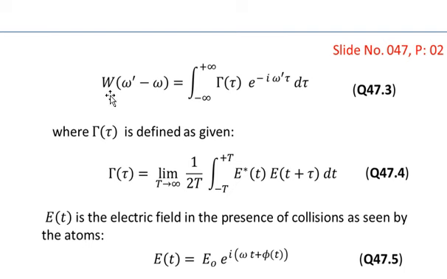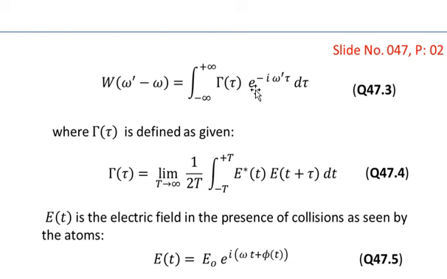So we have capital W as a function of omega prime minus omega, and on the right hand side we have an integral. This integral is actually the Fourier transform integral, representing the Fourier transform of gamma of tau. The Fourier kernel is e to the power minus i omega prime tau, the integral is with respect to d tau, and the limits are from minus infinity to plus infinity.